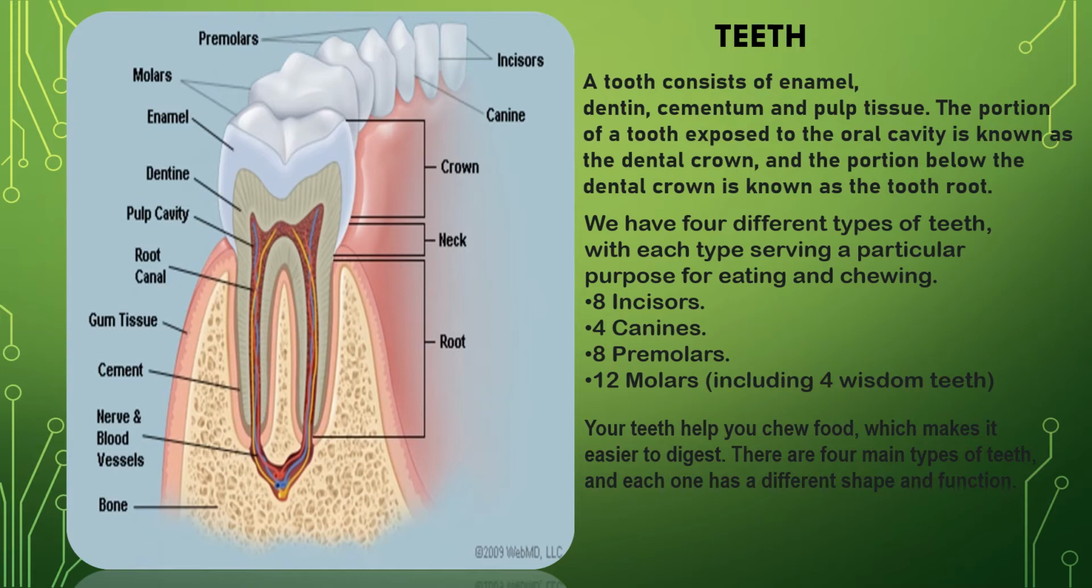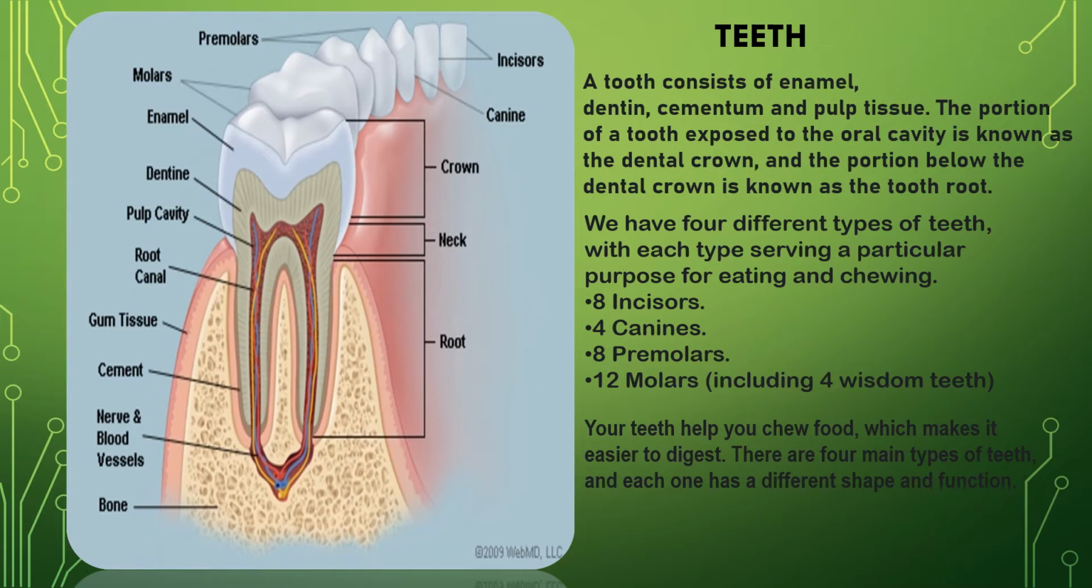Now next, your teeth help you chew food. So this is the function of teeth. Your teeth help you chew food, which makes it easier to digest. There are 4 main types of teeth and each one has a different shape and function. That means we are talking again about incisors, canines, premolars and molars.